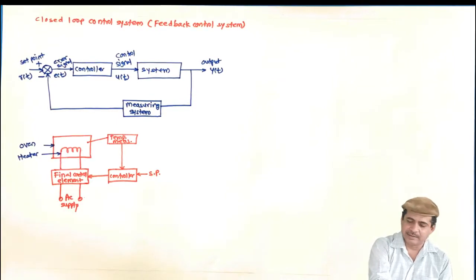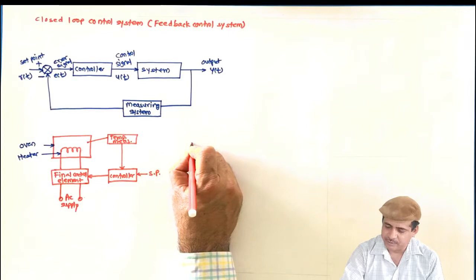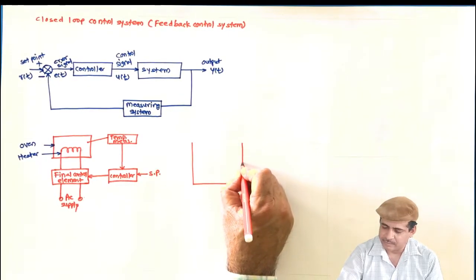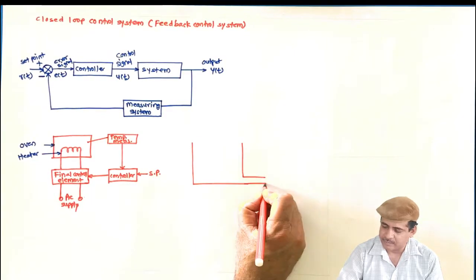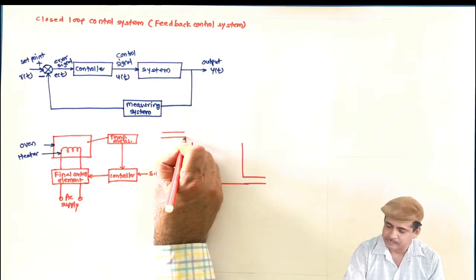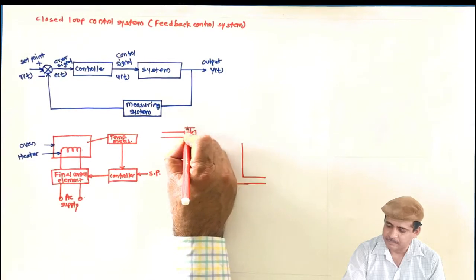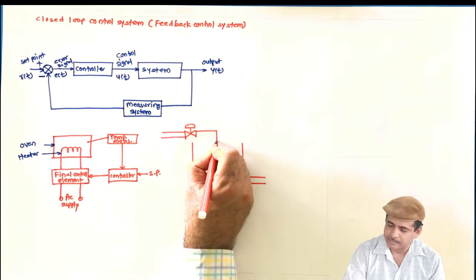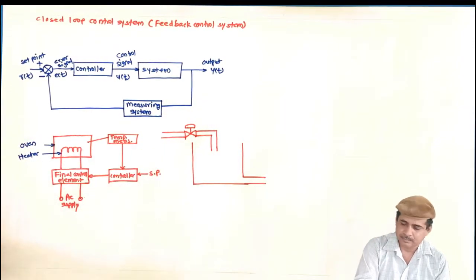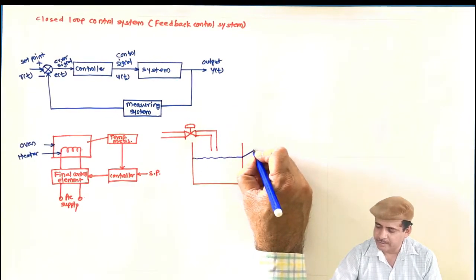The same thing can be done in the case of the liquid level system. Let us do it. So there will be a level sensor.